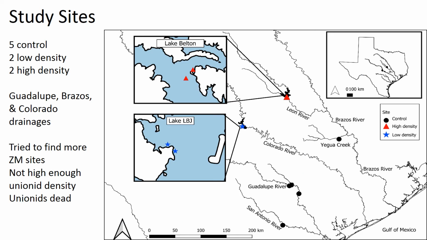For study sites, we had 5 control sites in our black circles, 2 low-density sites at our blue stars, and 2 high-density sites at our red triangles, all along the Guadalupe, Colorado, or Brazos drainages. We tried to find more zebra mussel sites, however, through countless days of scouting, most of the sites, the Unionid mussel density wasn't high enough, and we didn't want to interfere with local populations, or the Unionid mussels were dead, unfortunately.